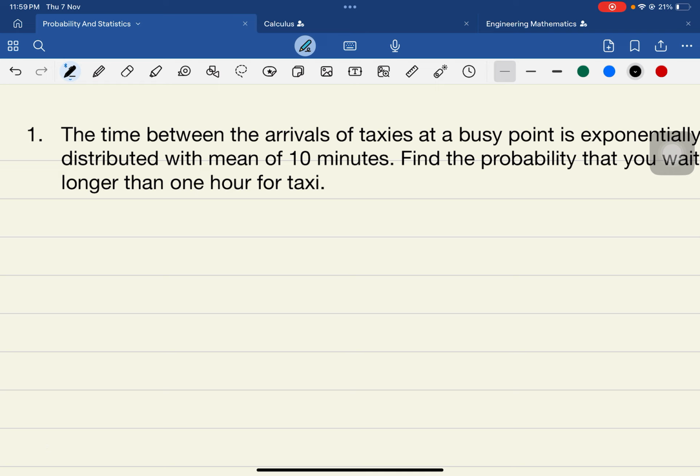The next problem is: the time between the arrivals of taxis at a busy point is exponentially distributed with a mean of 10 minutes.